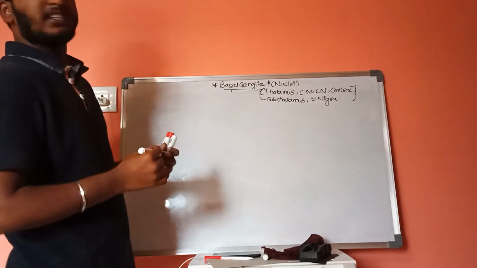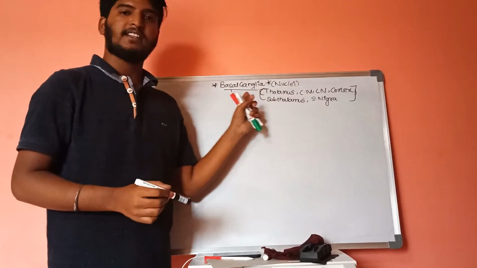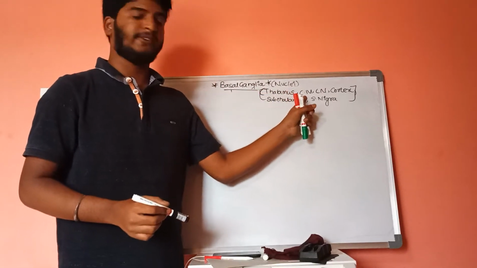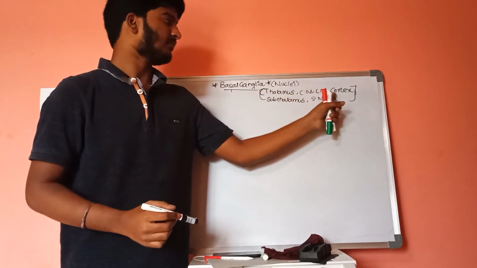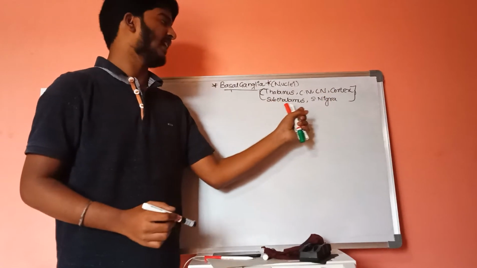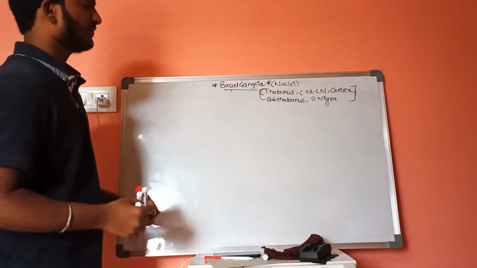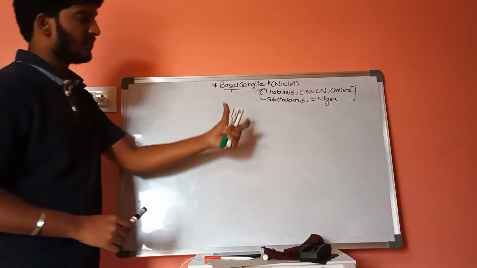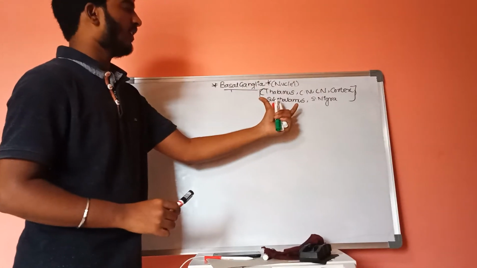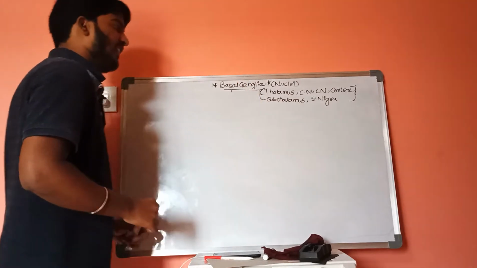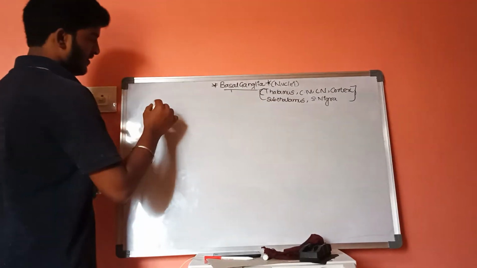These are the structures which include basal ganglia: thalamus, caudate nucleus, cortex, subthalamus, substantia nigra. And if we discuss the connections which are present in the clinical grouping of basal ganglia, first,